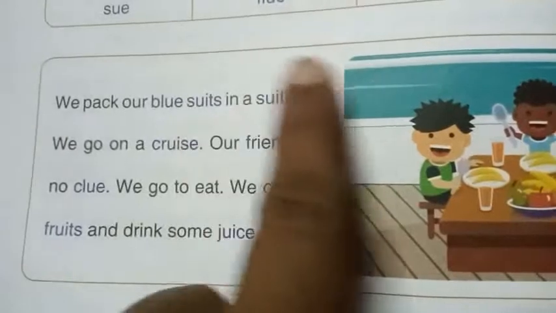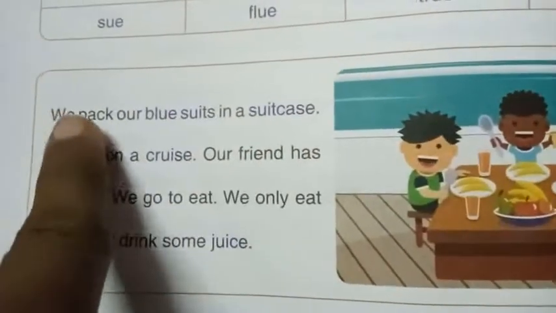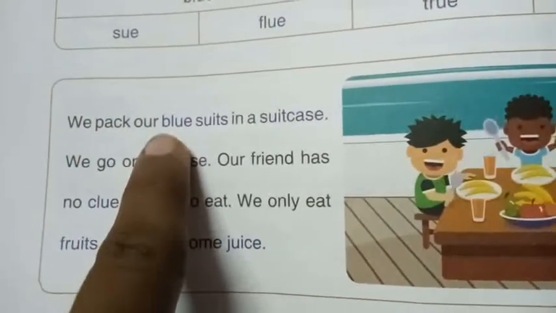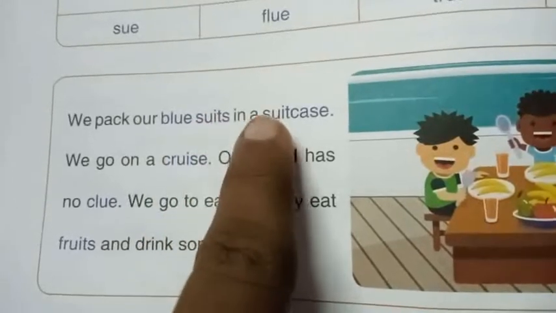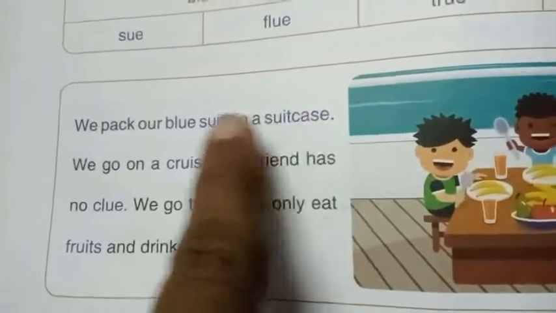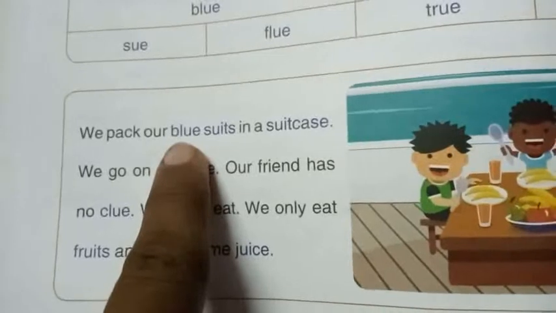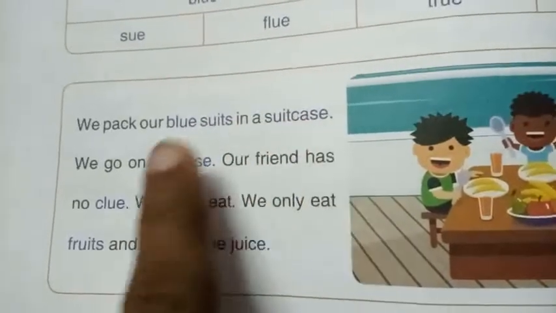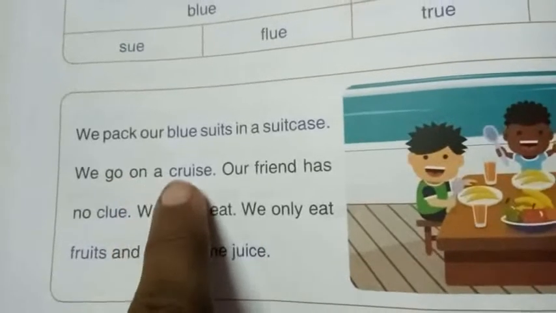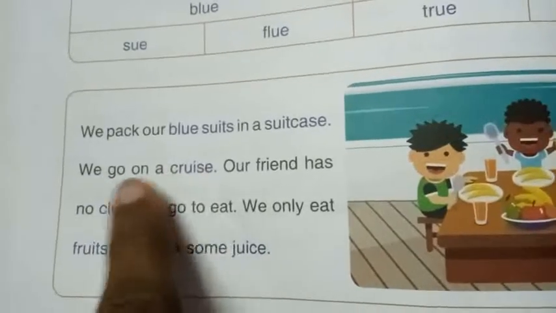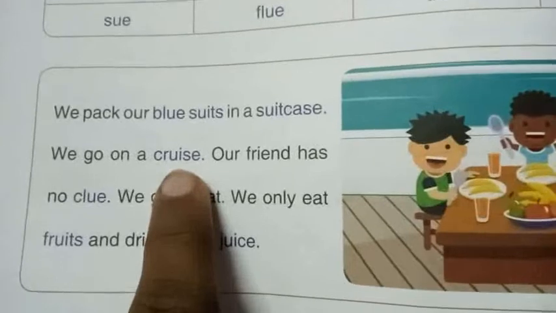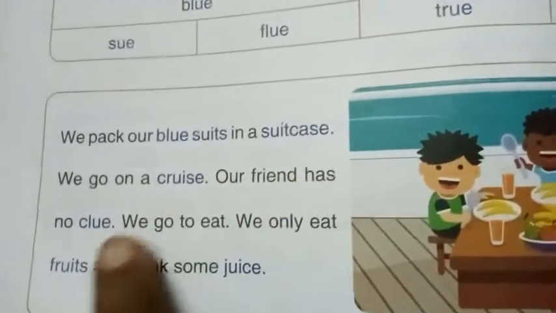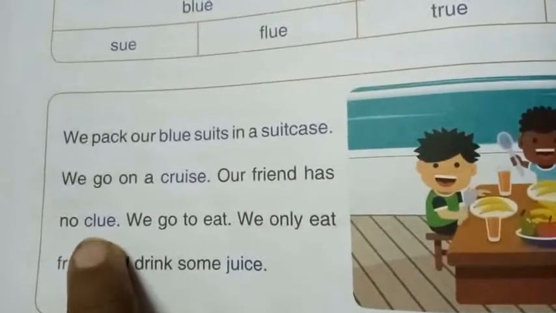You listen carefully. Okay. We pack our blue suits in a suitcase. We go on a cruise. Our friend has no glue.